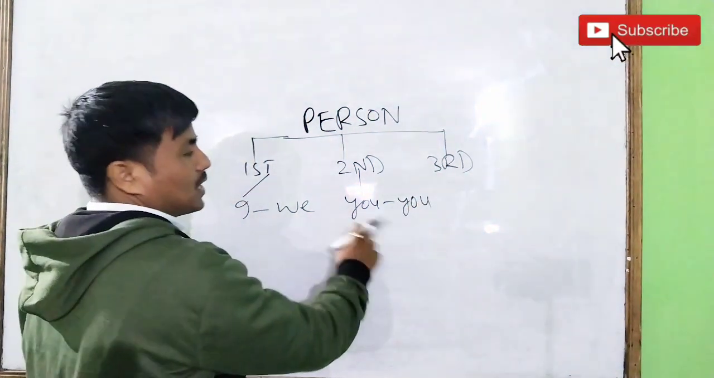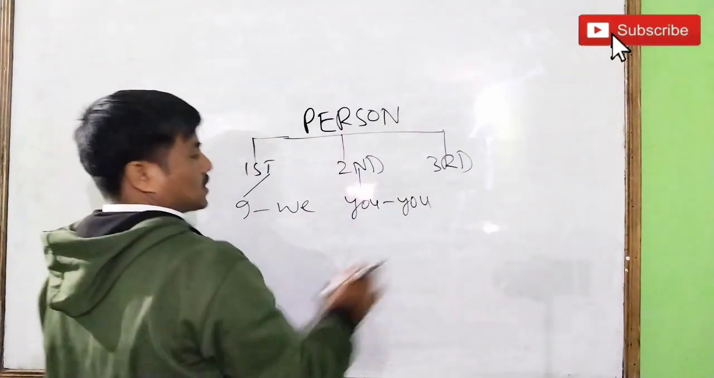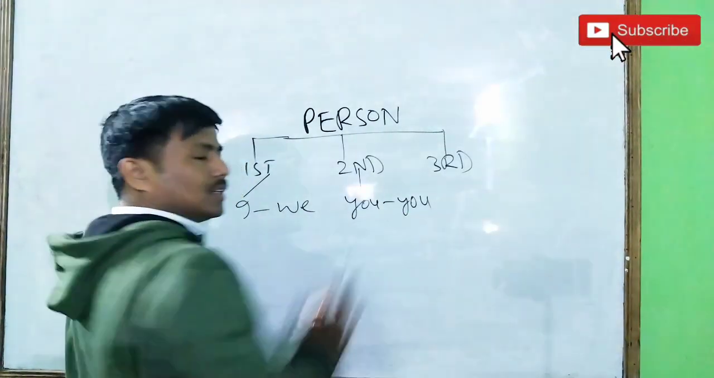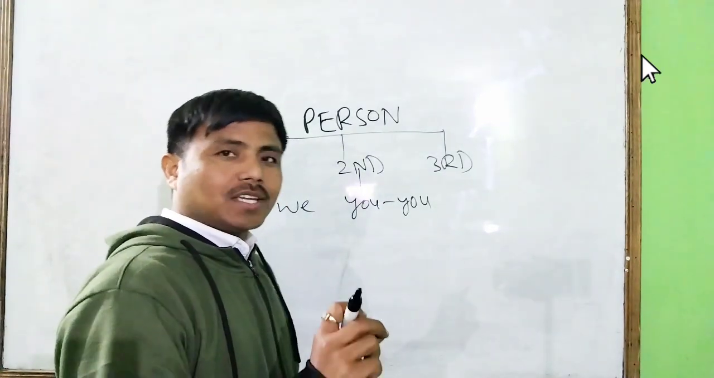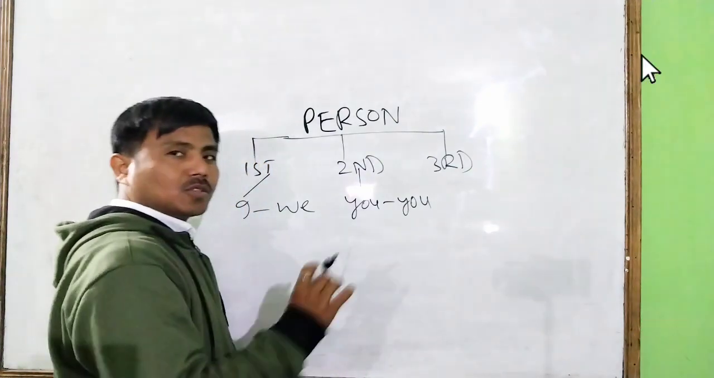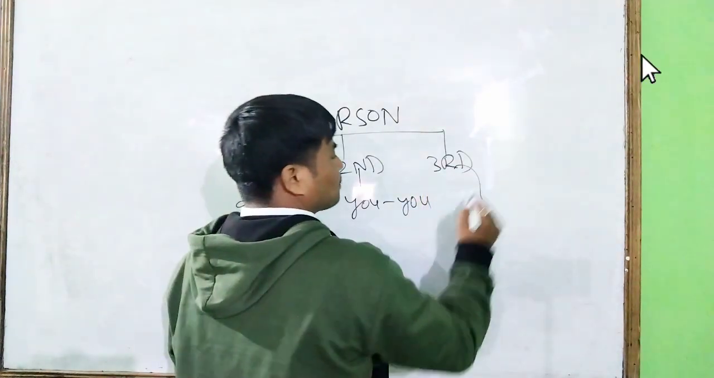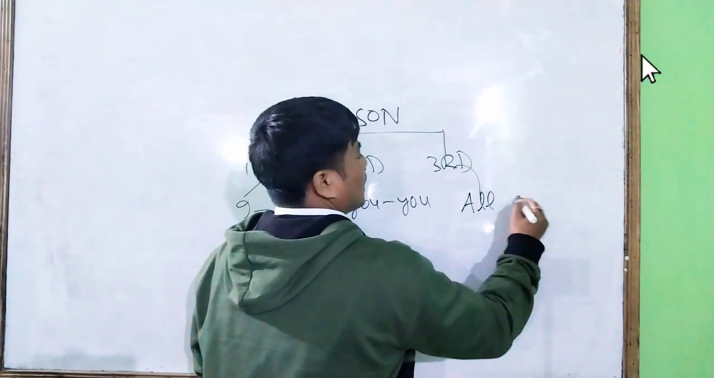It is singular, it is plural. In English there is only one word, you. Third person is called all others.